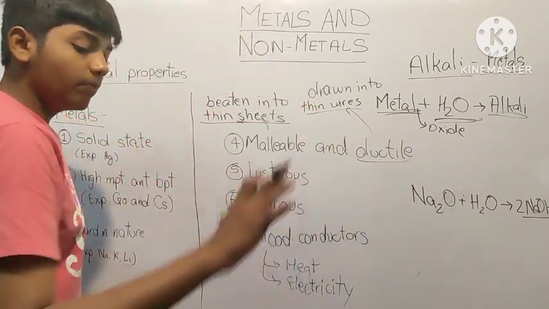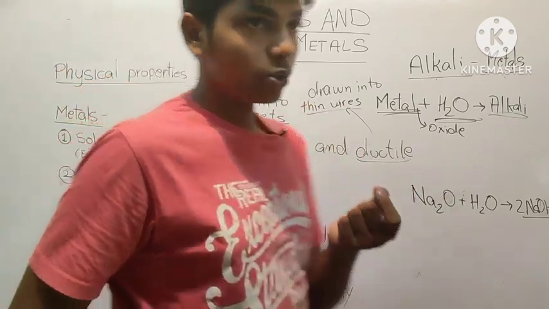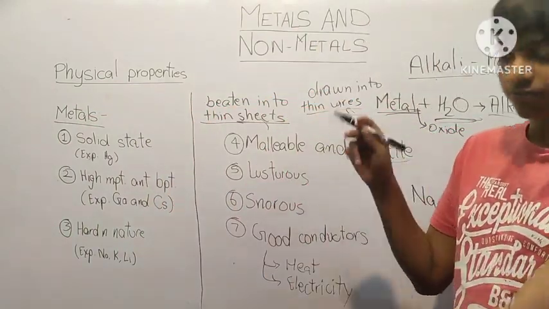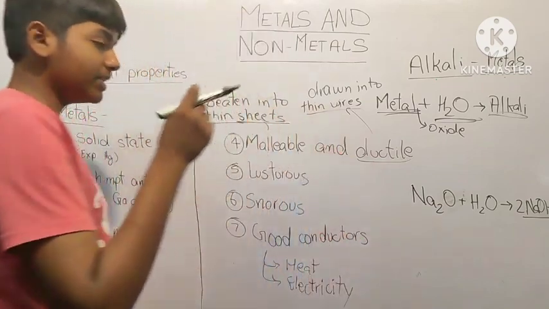A fact is that 1 gram of gold can be converted into 2 kilometers of wire. That is a fact given in your NCERT book.